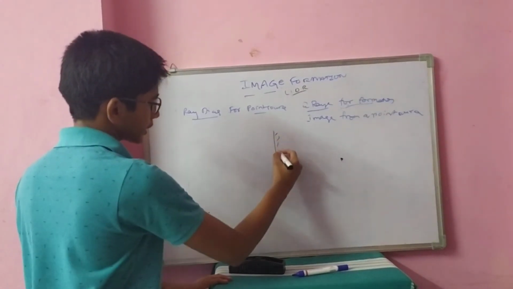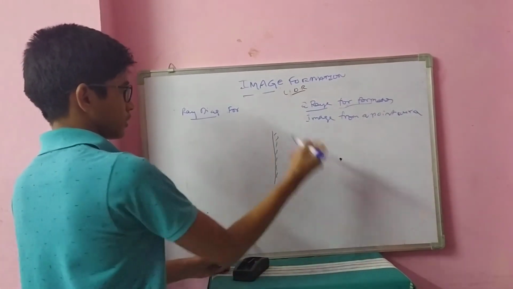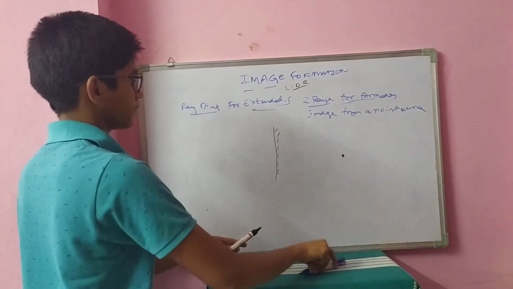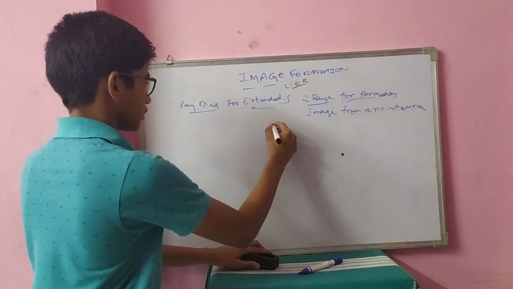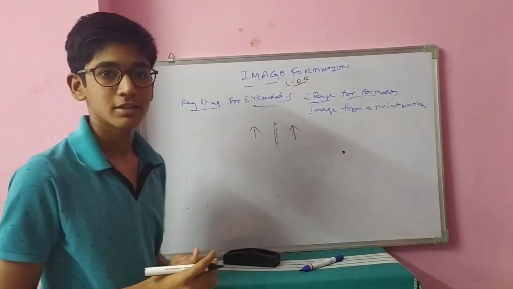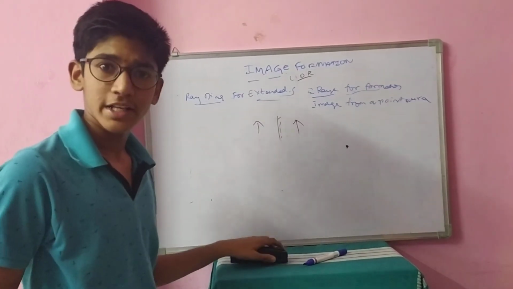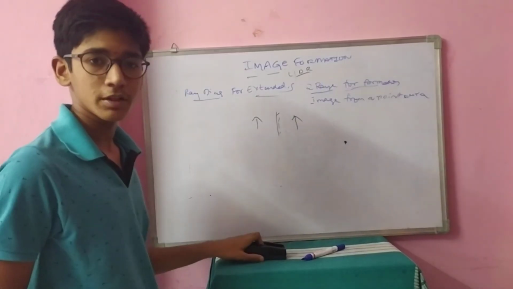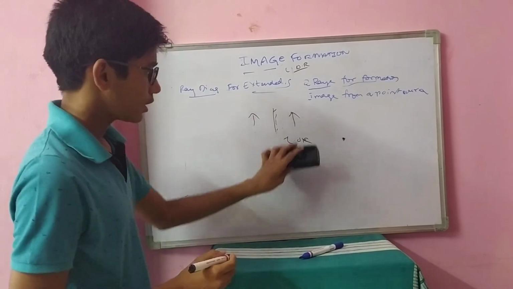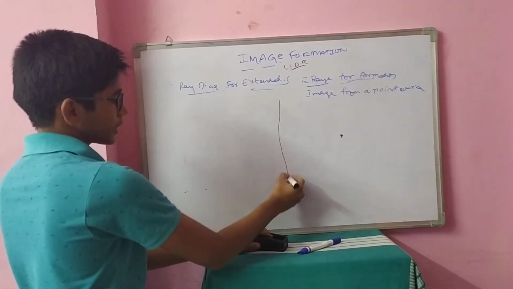Generally you consider a mirror like this. Now I am talking about an extended source. I am considering this as a mirror. If you stand in front of a mirror, your image appears like this. But can we draw the exact ray diagram of how this image is formed by using the laws of reflection? Yes, we can. Now I am considering a plane mirror again.